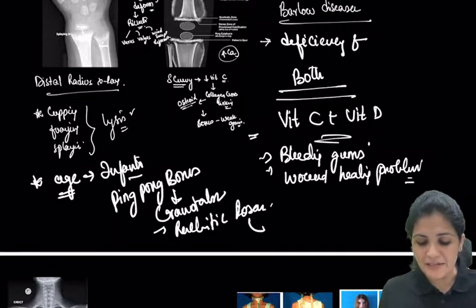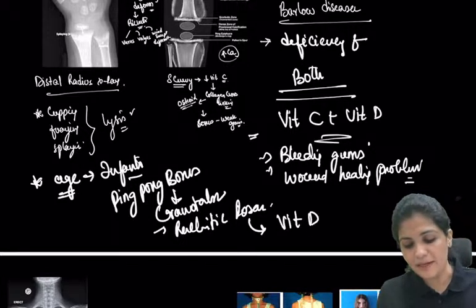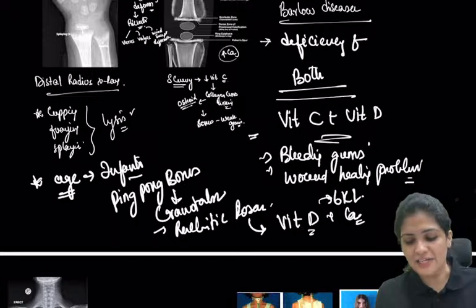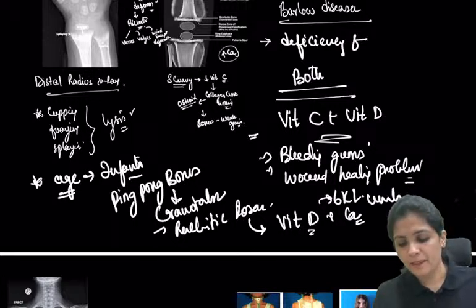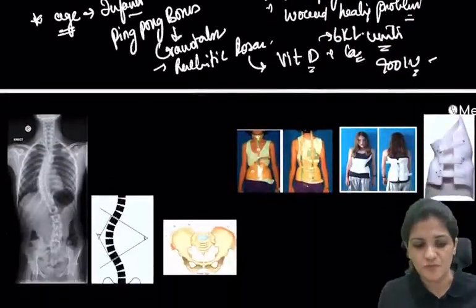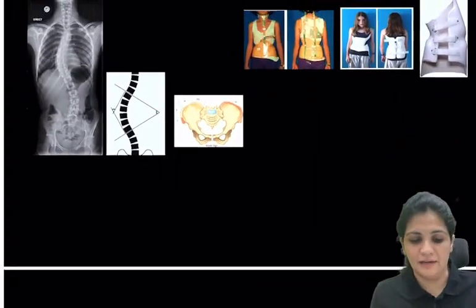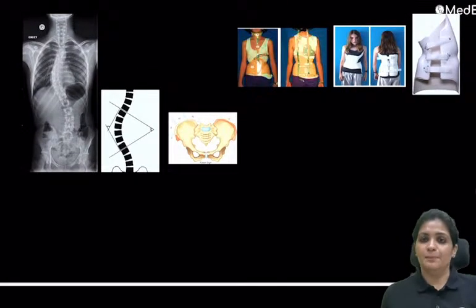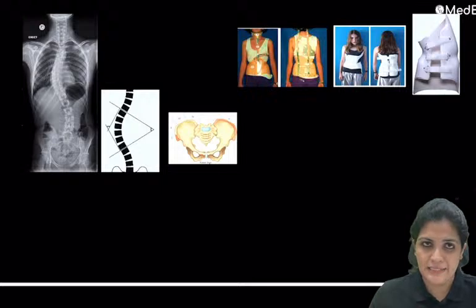So how do you treat rickets? You give vitamin D supplementation along with calcium. So here you give 6 lakh international units, right? Maintenance is 400 international units, right? So this is how you treat: 6 lakh international units, with maintenance of 400 international units of vitamin D plus calcium supplemented in case of rickets, right?